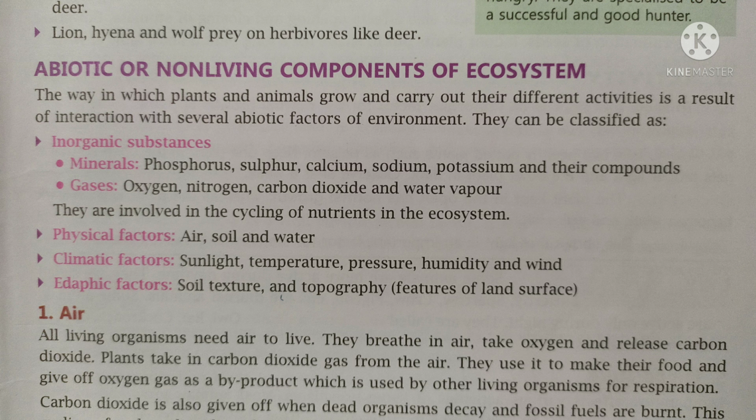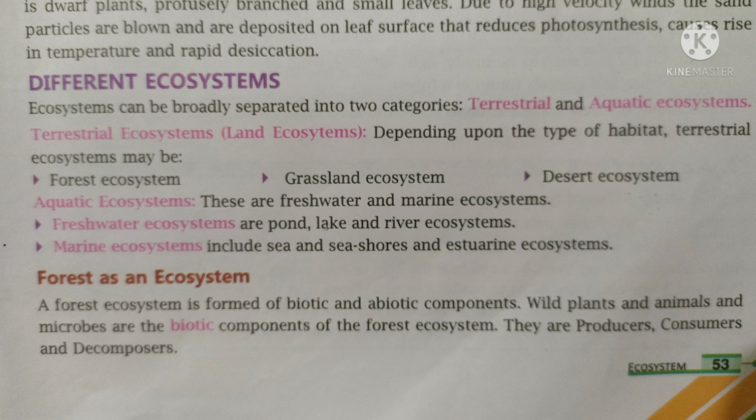Then there are edaphic factors such as soil texture and topography, that is the features of land surface. These all are the abiotic or non-living components of ecosystem. The way in which plants and animals grow and carry out their different activities is a result of interaction with several abiotic components of the environment.